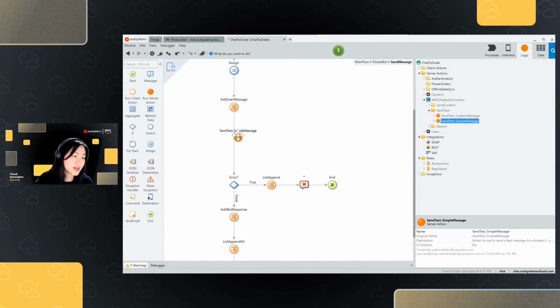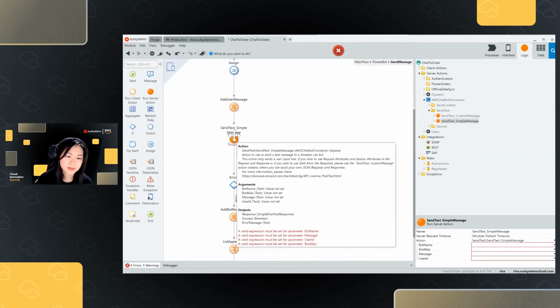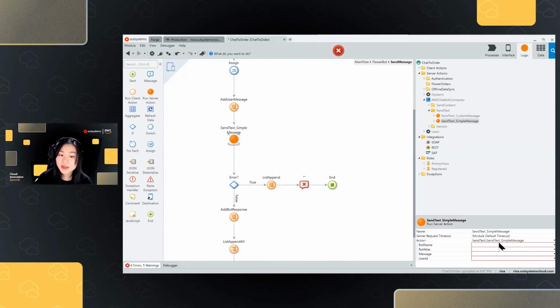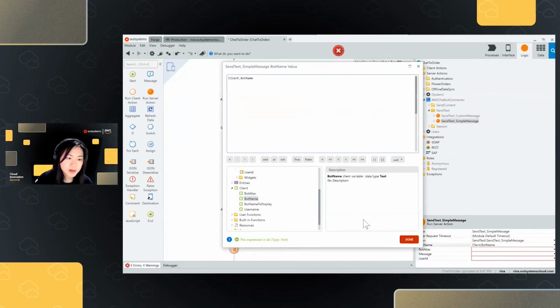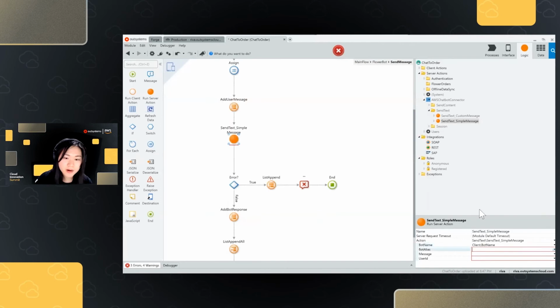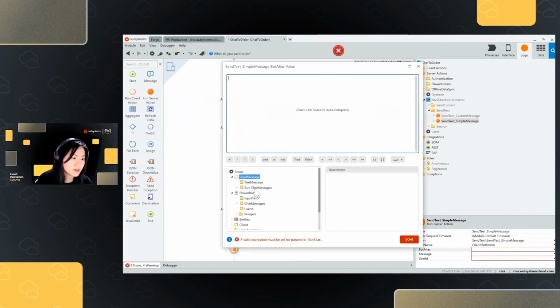I could simply drag and drop this onto my screen and fill in my bot name, my bot alias, my message, and my user ID. So I'm just going to quickly fill in that information. As I mentioned before, this name and alias, we're going to populate from our site properties. I'm just doing that very quickly.